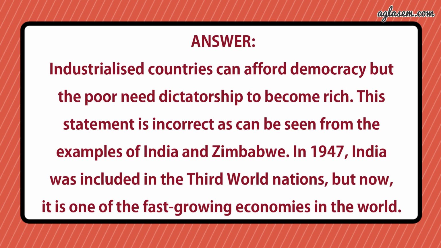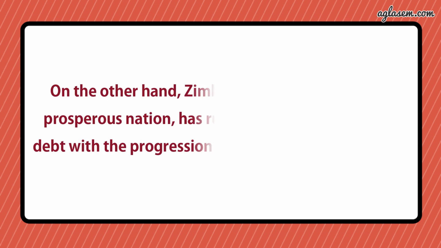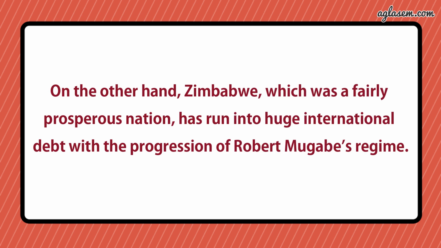India was included in the third world nations, but now it is one of the fast growing economies in the world. On the other hand, Zimbabwe, which was a fairly prosperous nation, has run into huge international debt under the regime of Robert Mugabe.